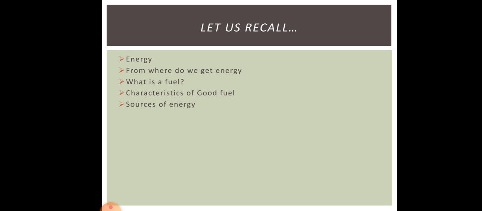Then we discussed the sources of energy. That means we have two sources of energy. First one is your conventional sources of energy, and the second one is your non-conventional sources of energy. Then we discussed what is conventional source of energy. Conventional sources of energy are those sources of energy that are in use since long time. And under conventional source of energy, we discussed fossil fuels. Okay, their advantages and disadvantages discussed. Then we discussed about thermal power plants and hydropower plants. And their advantages and disadvantages were discussed.